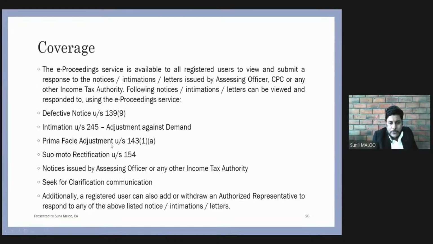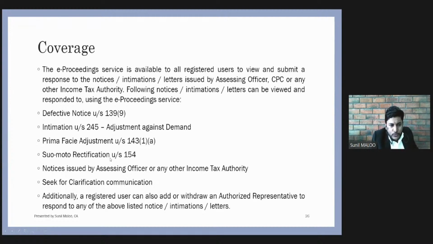Third one is prima facie adjustment under 143(1)(a). As we all know, our return which is filed by us under 139 or whatever section is first processed by the system. We call it CPC processing, and that processing is done under 143(1). And if the system finds some arithmetical difference between the return which is furnished by us and the other information which is in possession with the department, they can give a prima facie adjustment notice under 143(1). Those kinds of notices will appear under the e-proceeding tab.